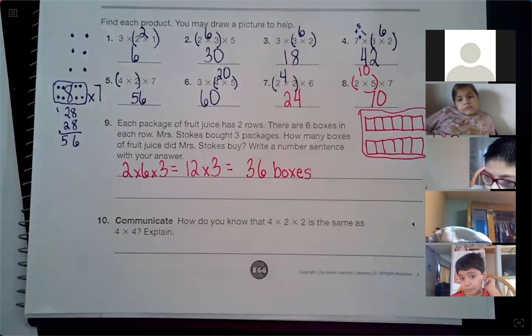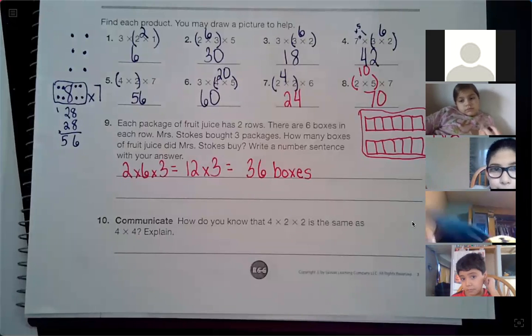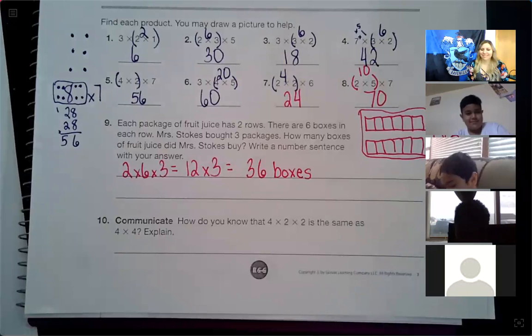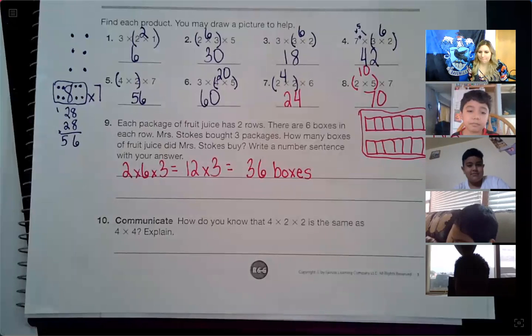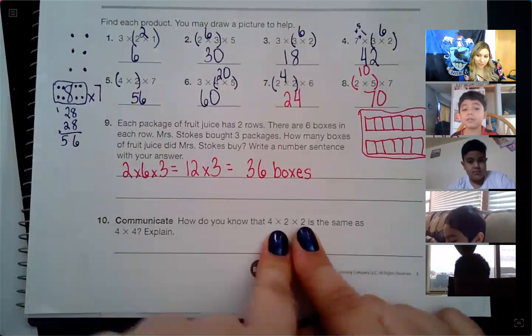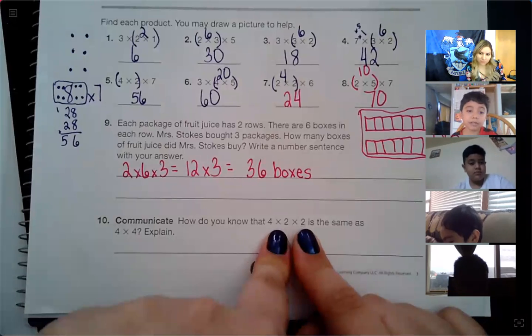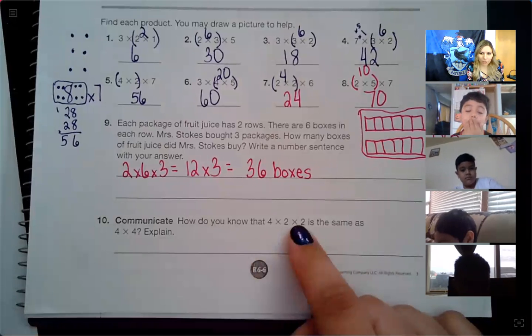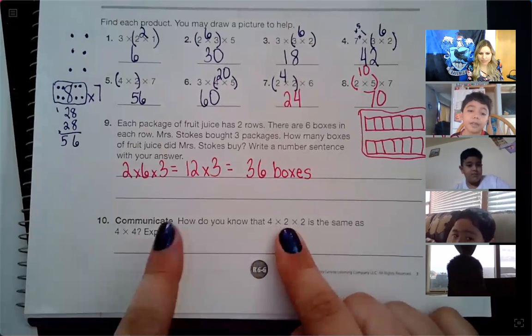Irving would say, it's... your turn. Go ahead, Irving. Unmute and tell me, how do you know? Because, what was that? 4 times 2 times 2. Oh, that question? Okay. How do I know this is the same as this?